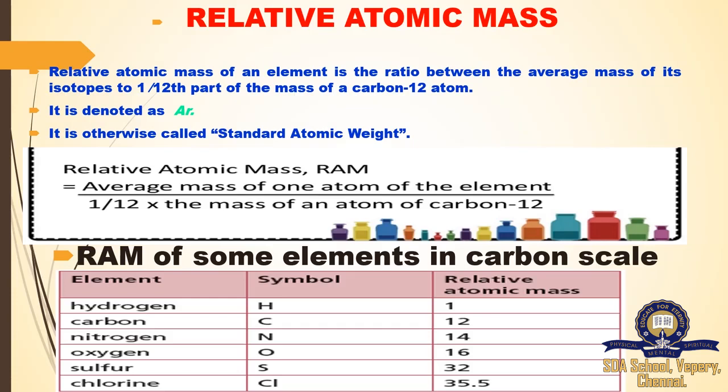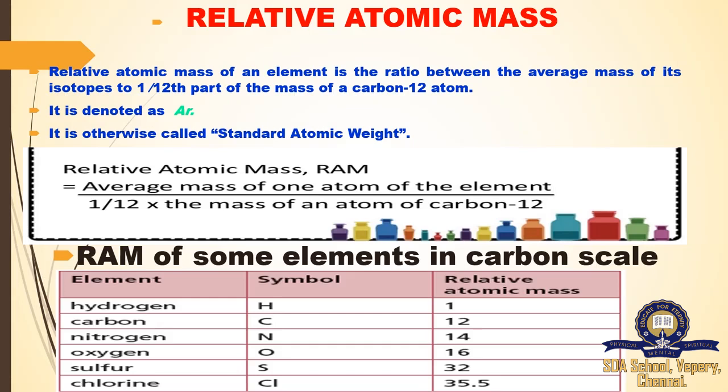Relative atomic mass. A relative atomic mass of an element is the ratio between the average mass of its isotopes to 1/12th part of the mass of carbon 12 atom. Here, relative atomic mass, we are going to calculate based on the carbon 12 atom. It is denoted by a symbol Ar, capital A and small r. It is otherwise called standard atomic weight.